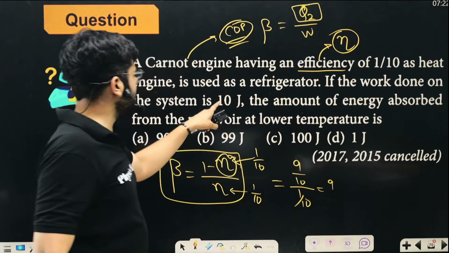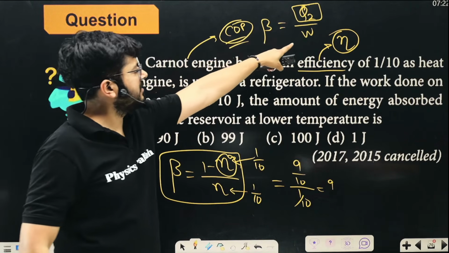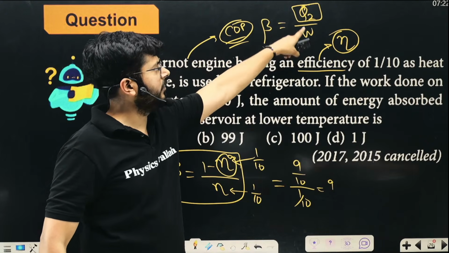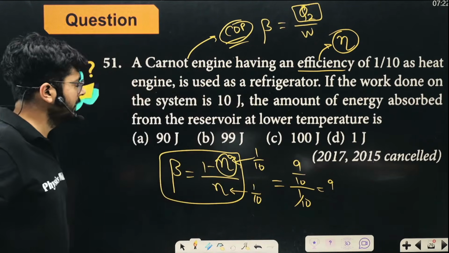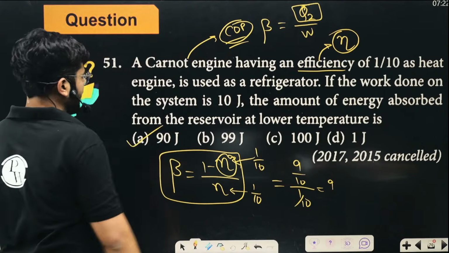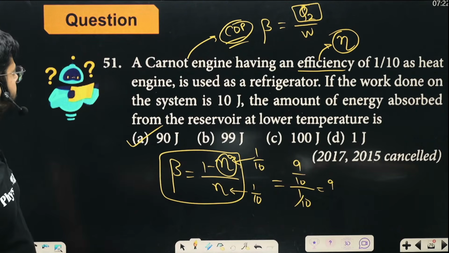The work done here is given 10 joule. So this is 9, this is 10. Q2 is going to be 9 into 10, which is 90 joules. I hope that is very, very clear.